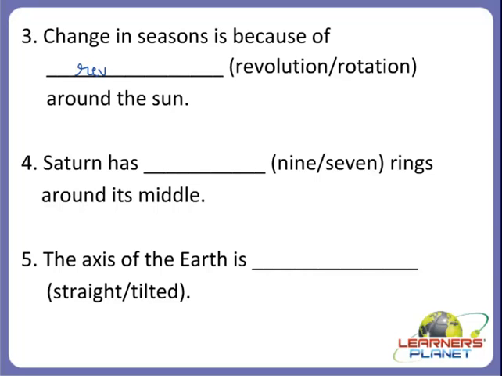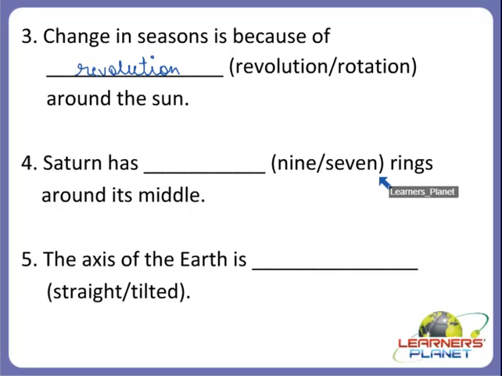Alright children? So what is actually revolution children? We studied about it. What is revolution? Yes, the movement of the Earth around the sun in its orbit is called revolution. And because of this revolution, change in the seasons occurs. Alright children, so is it clear to you now? Alright, now the next one.